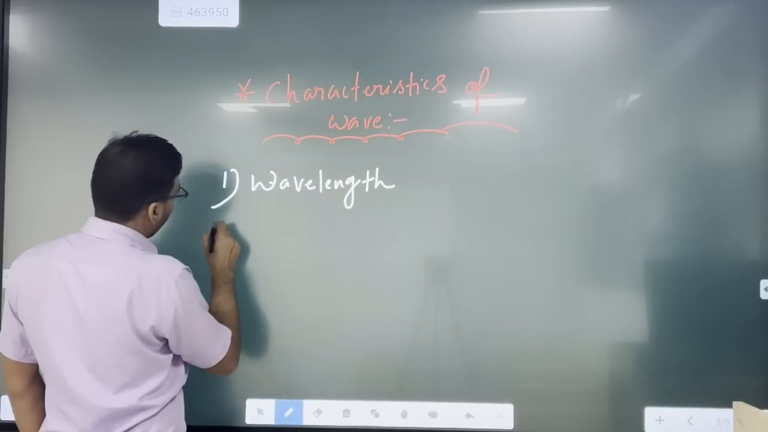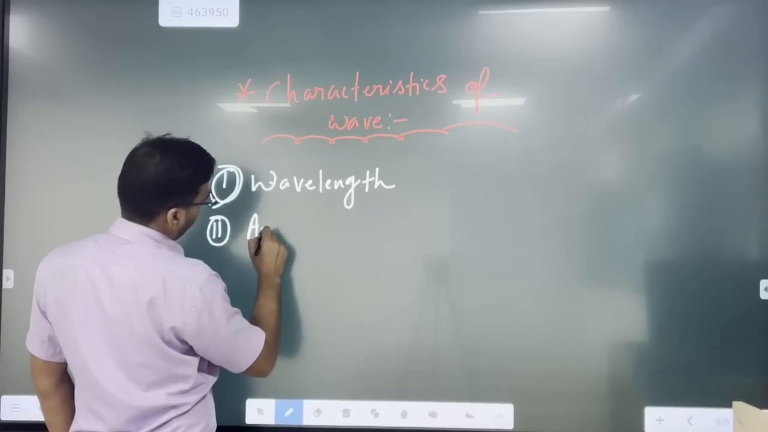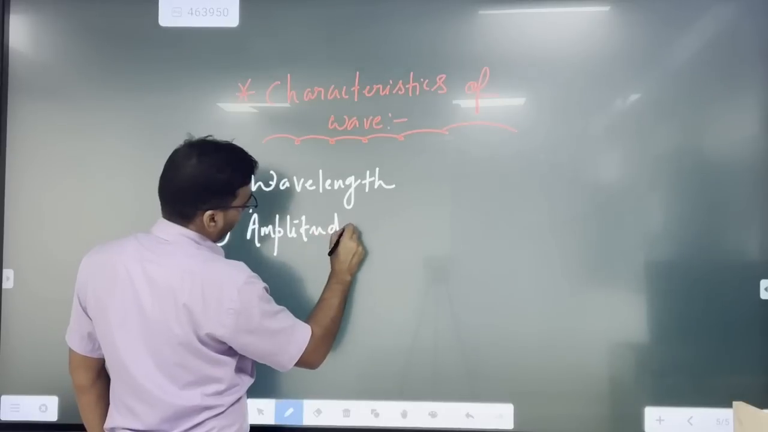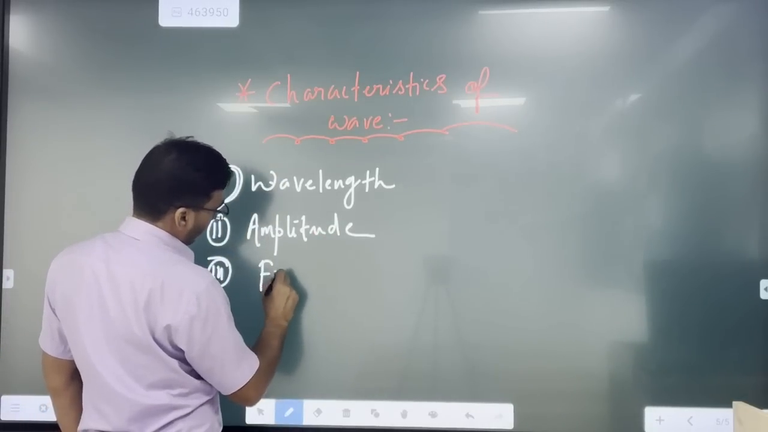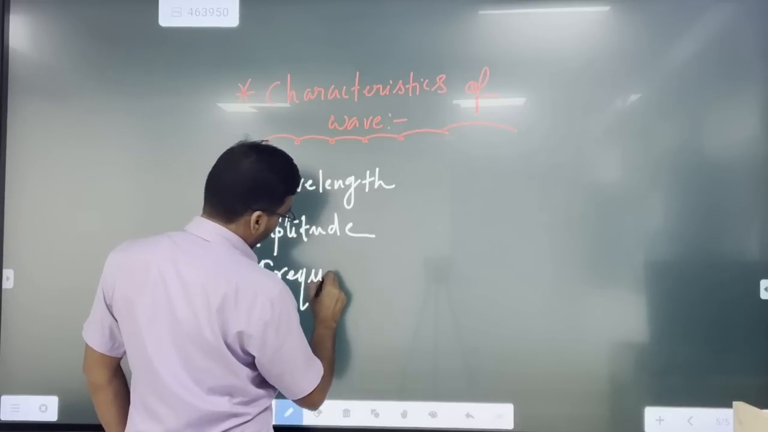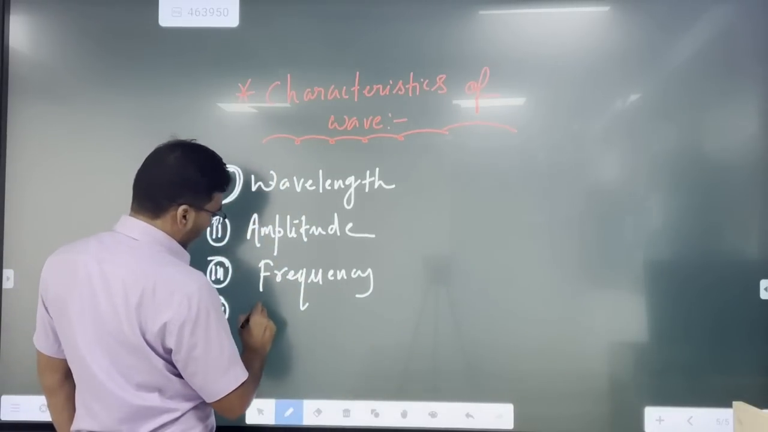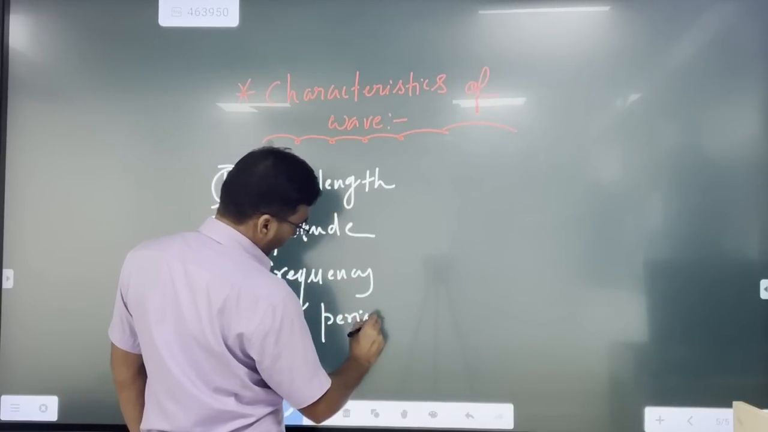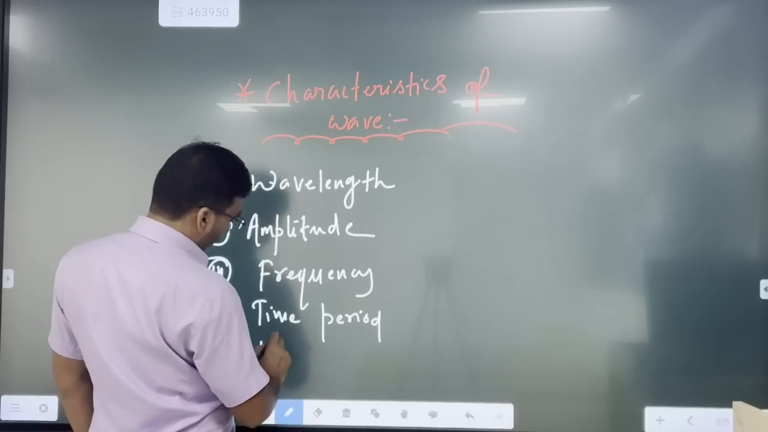Okay, the second characteristic is amplitude. Okay, the third characteristic is frequency. Okay, the fourth characteristic is time period. And the fifth characteristic is wave velocity.